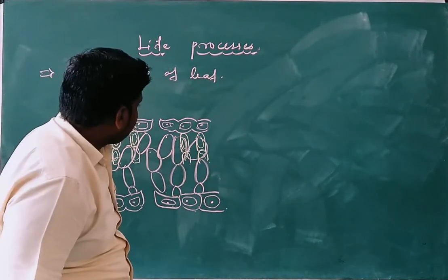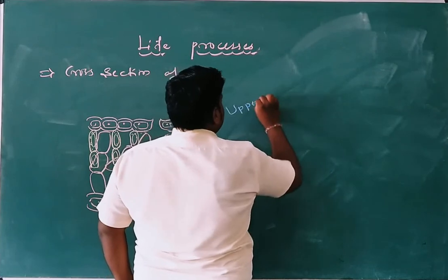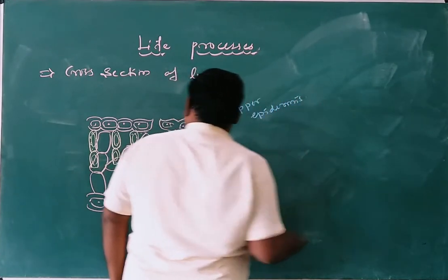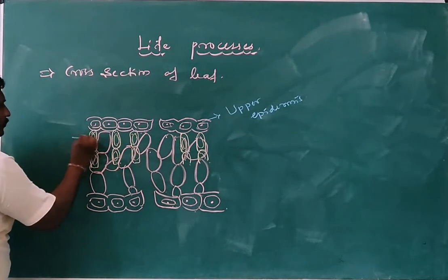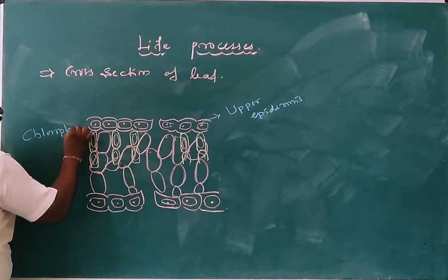It is known as upper epidermis, and this one is chloroplast.